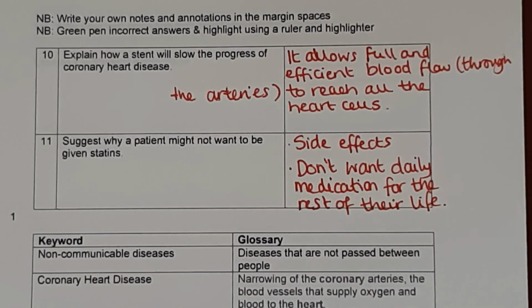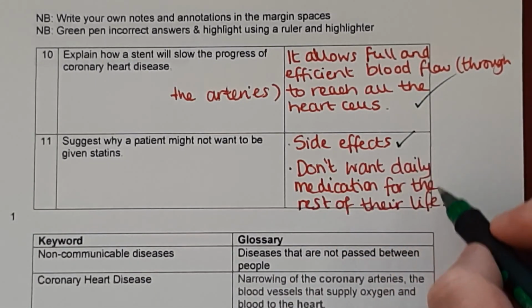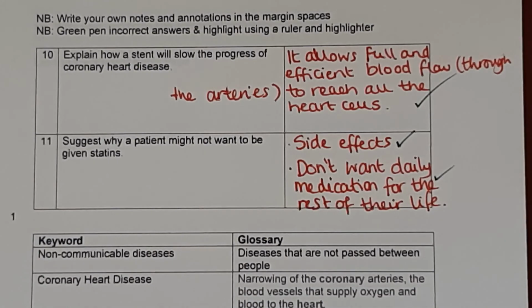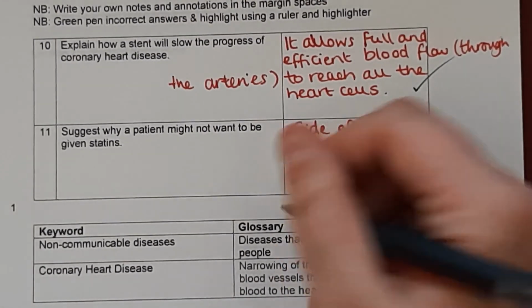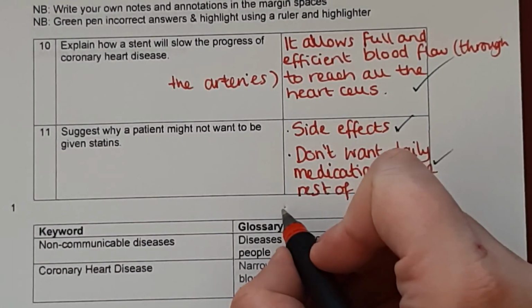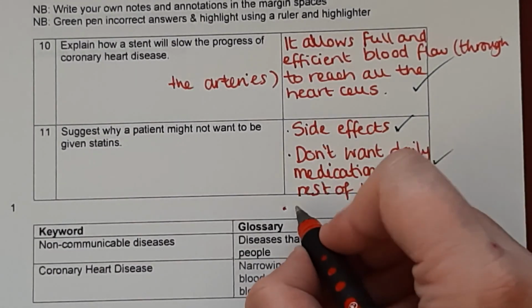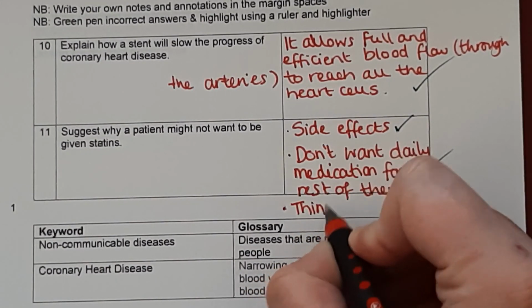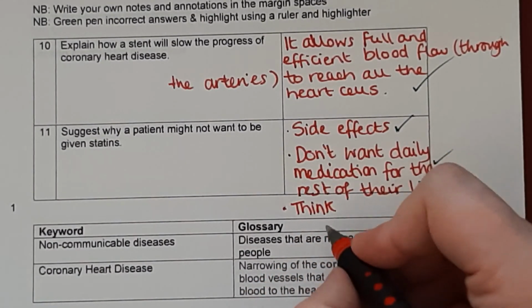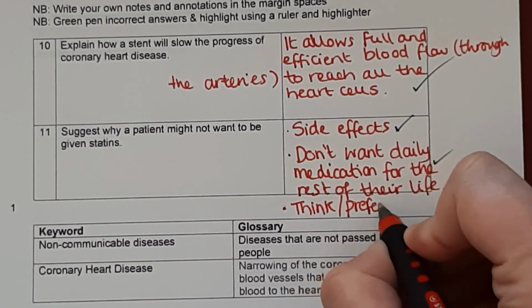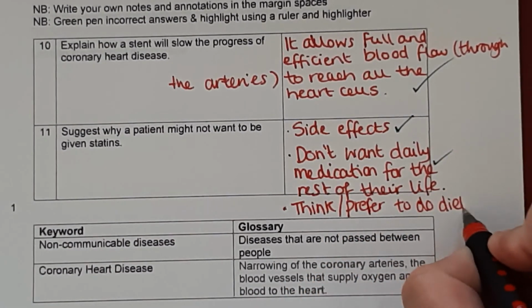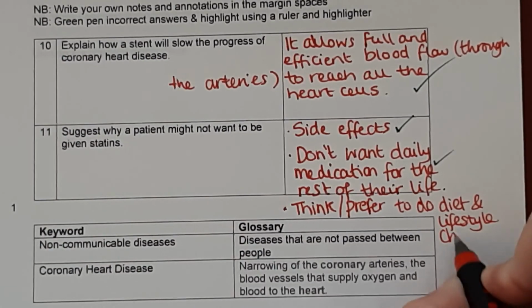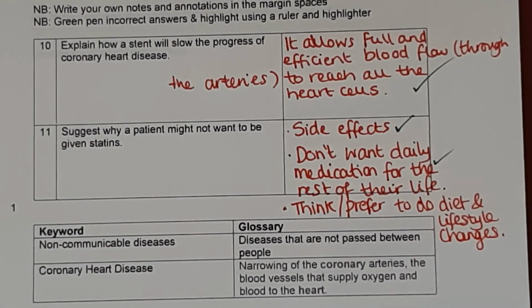Okay, so this one was just 1 mark, and this one was 2. So side effects, and don't want to take daily medication for the rest of their life. And I will add as a third point here, although it's an optional extra mark, they think they can make the diet and lifestyle changes, or they would prefer to make them. So any 2 out of those 3 will give you the mark there.